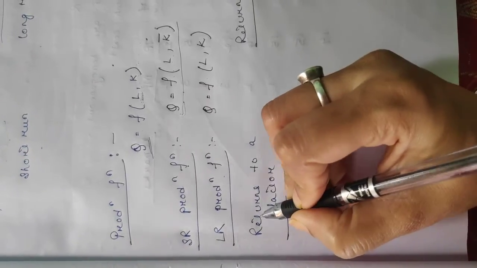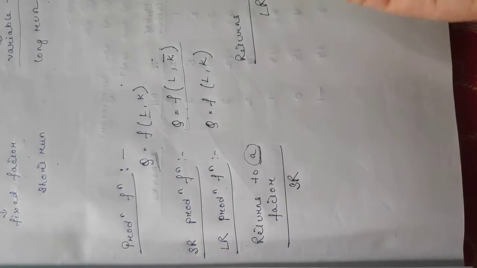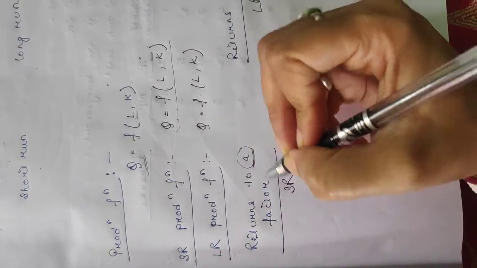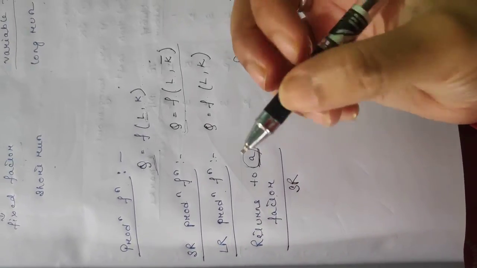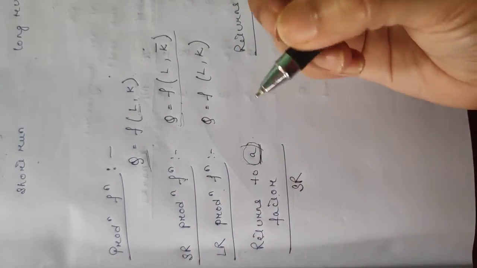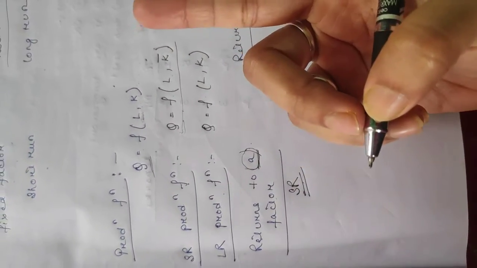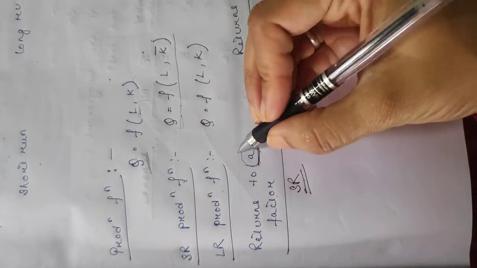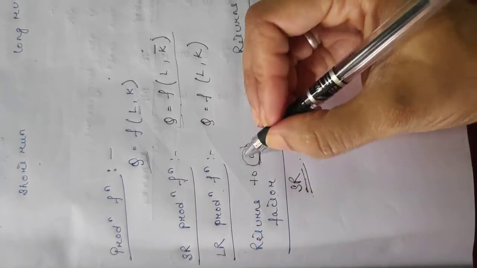Keep this in mind, that returns to a factor, when the question is what is returns to a factor, a factor means only one factor. And when do we talk about one factor? When it comes to the short run, because in the short run one factor changes while the other is fixed. So returns to a factor is a concept in the short run. So what is returns to a factor?